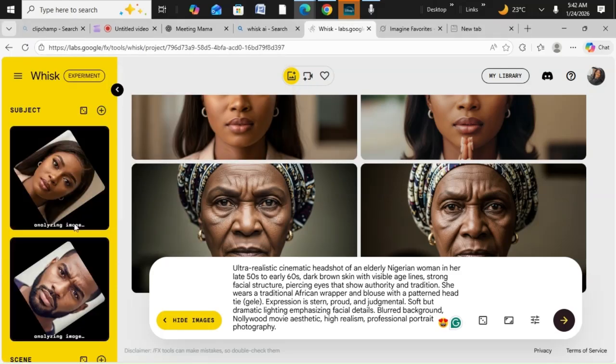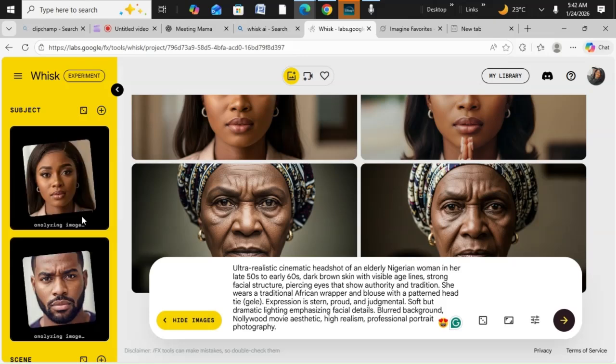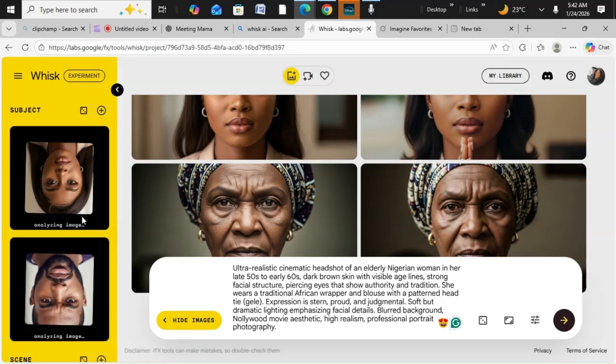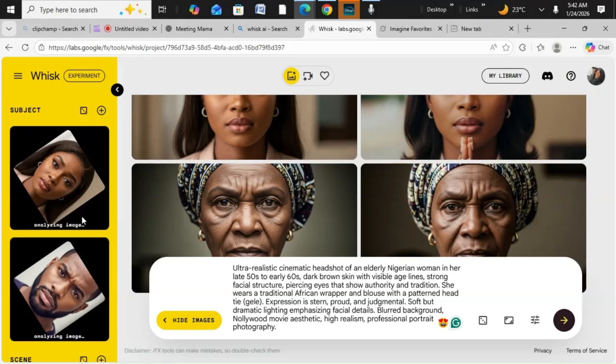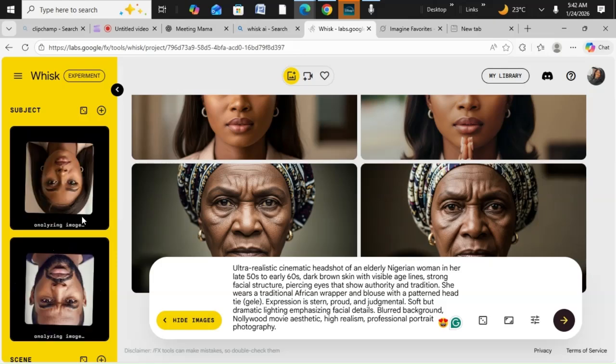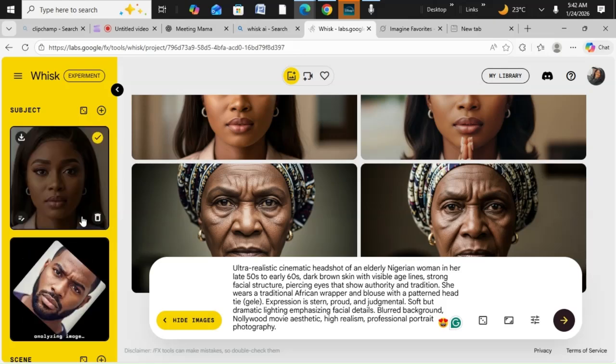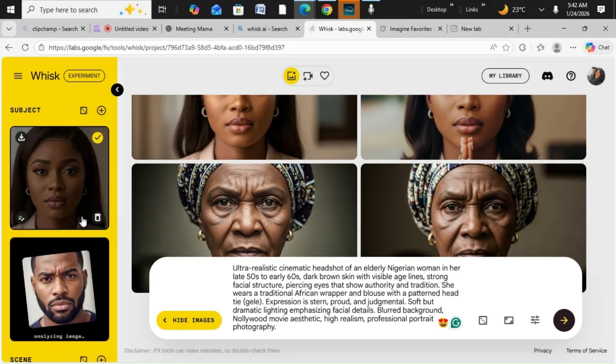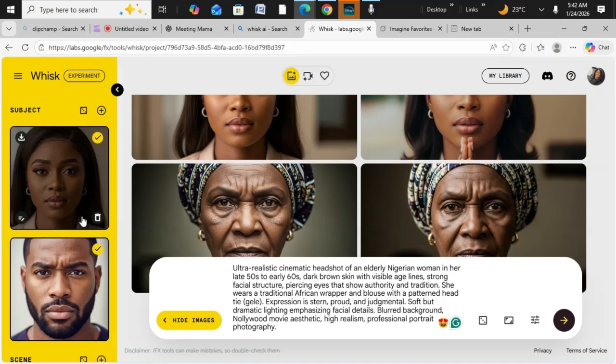So we're going to be adding their pictures for Whisk to use the attached images to create this new scene for us, because if we don't attach them and just paste only the prompt, it's going to create something entirely different. Also make sure that this is checked. I've unchecked it. When it's checked, you're telling it to use these pictures.